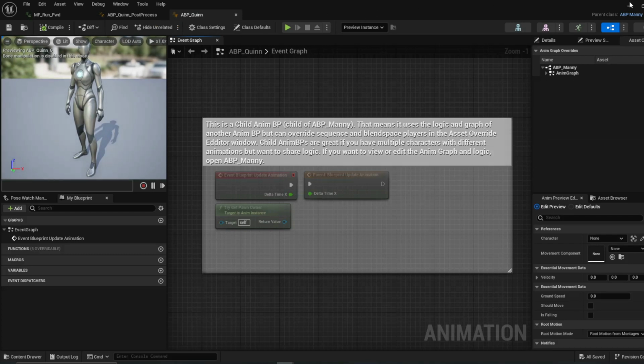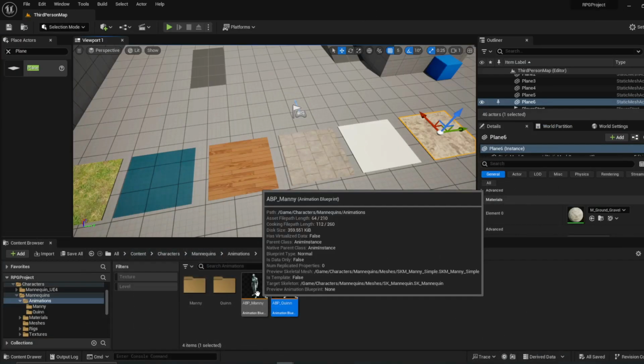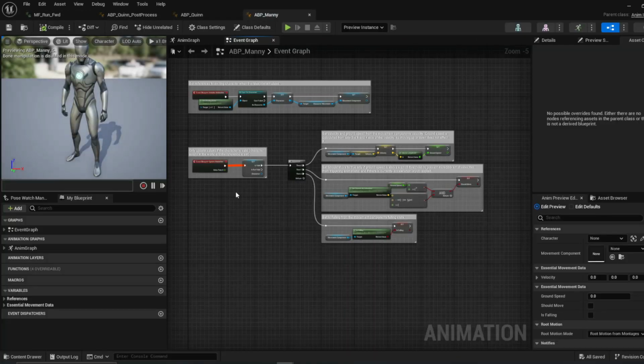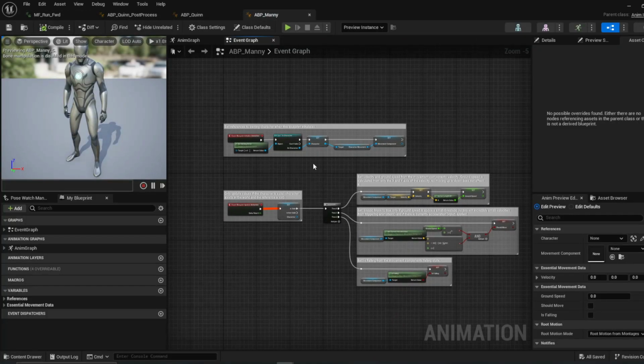Okay, so go back again. Let's go ahead and open up ABP Manny. I think we're going to be doing all of our logic in here, and it should transfer over to Quinn. If you're using Manny for your example or another character, it'll all still work. Just make sure you're going to your character's animation blueprint.